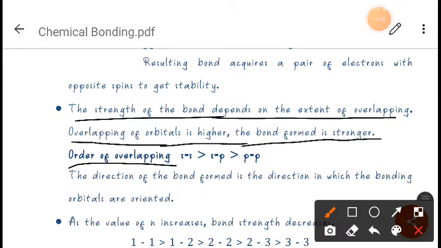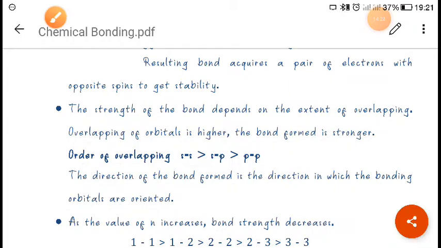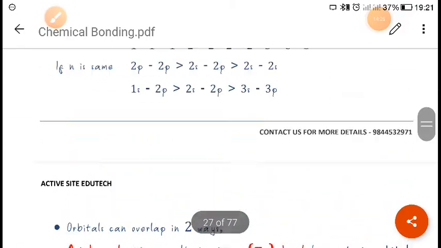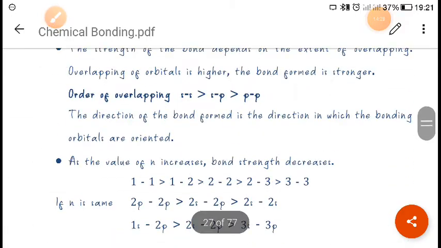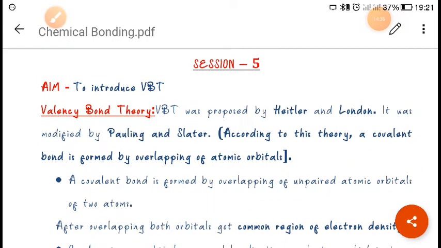As you can see, ss overlapping is stronger than sp, than pp, right? So the direction of the bond formed is the direction in which the bonding orbital is oriented. This was some of the concept given by valence bond theory and extended by Pauling and Slater. I hope you have understood the valence bond theory, right?